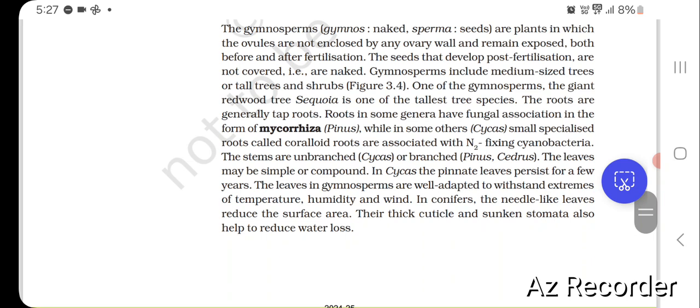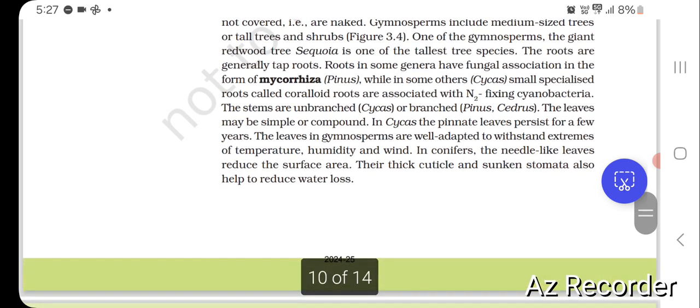The roots are generally taproots. Roots in some genera have fungal association in the form of mycorrhiza, Pinus, while in some others like Cycas, small specialized roots called coralloid roots are associated with N2-fixing cyanobacteria. The stems are unbranched, Cycas, or branched, Pinus, Cedrus. The leaves may be simple or compound. In Cycas, the pinnate leaves persist for a few years.